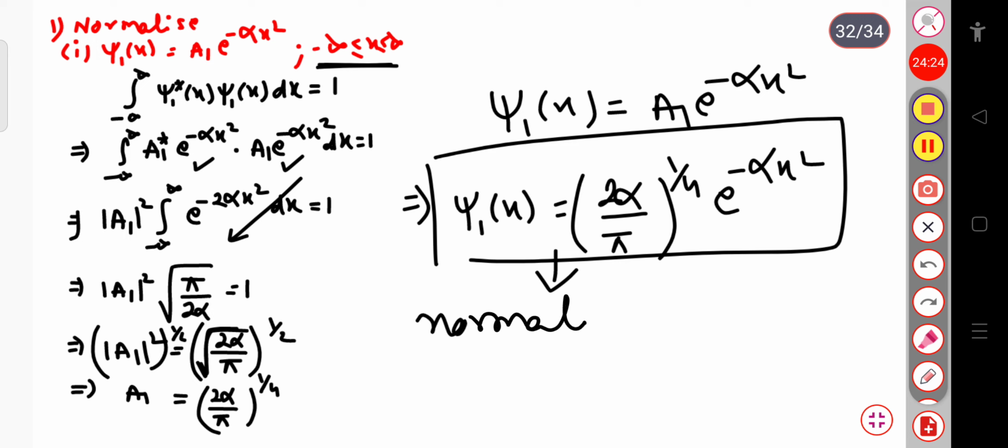So in this way you can normalize the function. That is, simply you have to take the function with its complex conjugate, the product of it, the integration over the interval that is given, it should be equal to 1. And after just solving the integration, you can calculate the value of a1 or the normalization constant. This a1 is nothing but the normalization constant.